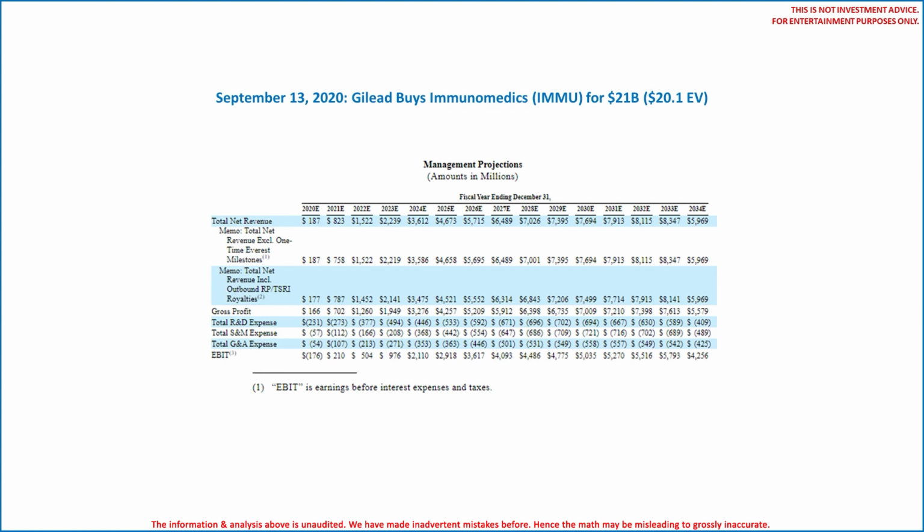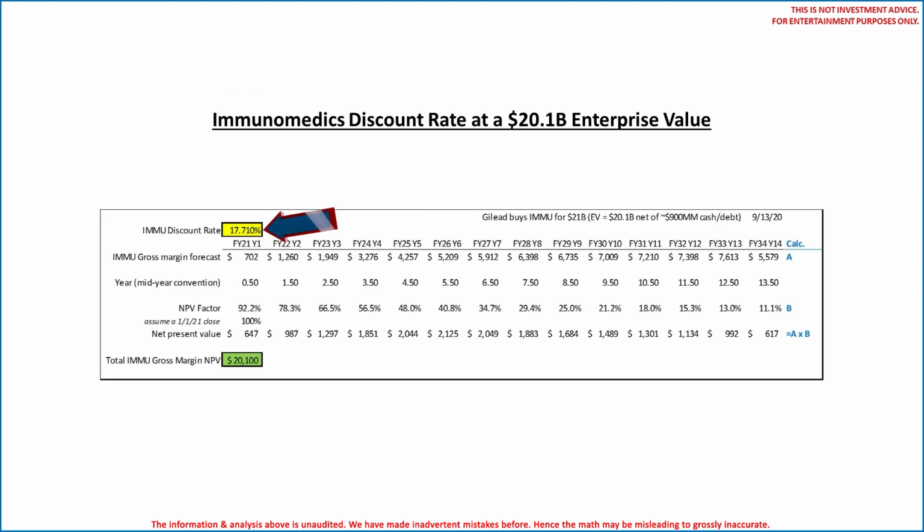On September 13, 2020, Gilead announced it was buying Immunomedics, and its Trodelvy therapy approved for breast cancer 5 months earlier, for $21 billion. Immunomedics had about $900 million cash, so the enterprise value was $20.1 billion. Here is the 14-year financial forecast prepared by Immunomedics management. We see Immunomedics management forecast product revenues to peak in the year 2033. So the answer? Using a discount rate of 17.71% on these Immunomedics gross margin forecasts results in a collective net present value of $20.1 billion.